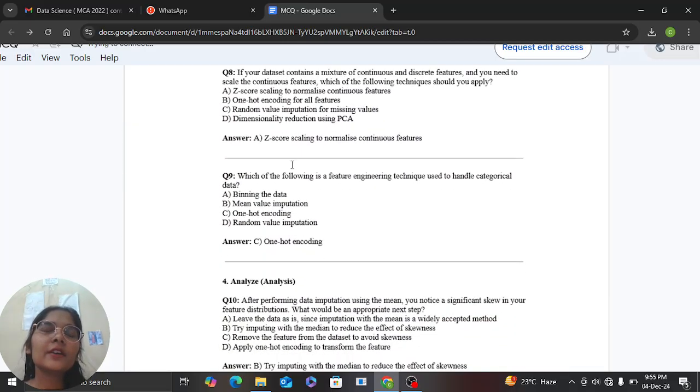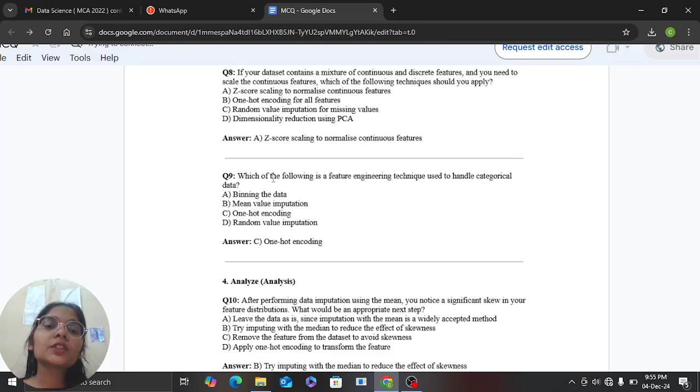Now the next one is, if your dataset contains a mixture of continuous and discrete features, and you need to scale the continuous features, which technique should you apply? In this situation we need to apply z-score scaling to normalize the continuous features.